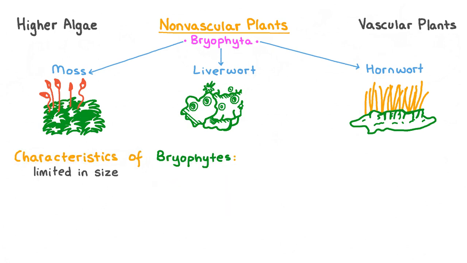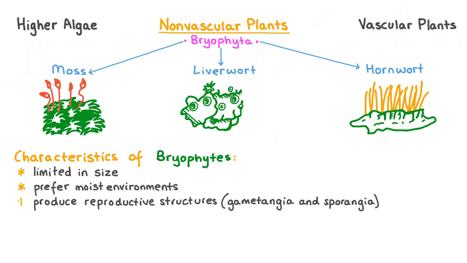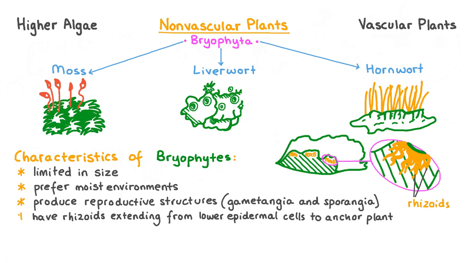The word bryophyte comes from the Greek bryon, meaning tree moss or oyster green, and phyton, meaning plant. Bryophytes are characteristically limited in size, and they tend to prefer moist habitats, although they have been shown to survive in drier environments. They produce enclosed reproductive structures called gametangia and sporangia, but they do not produce flowers or seeds.